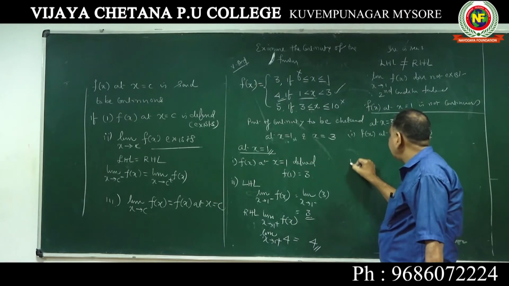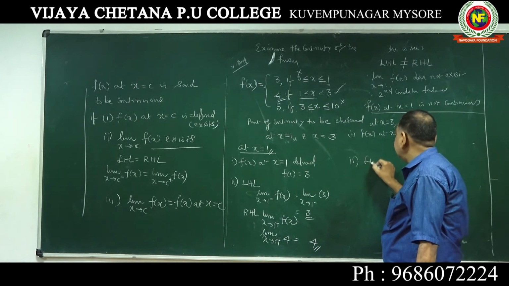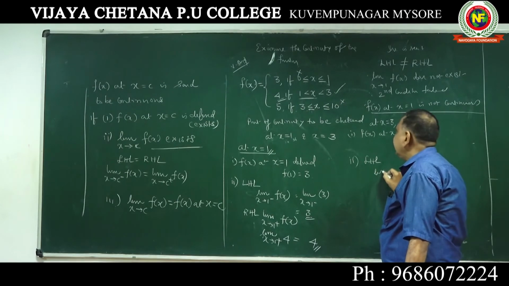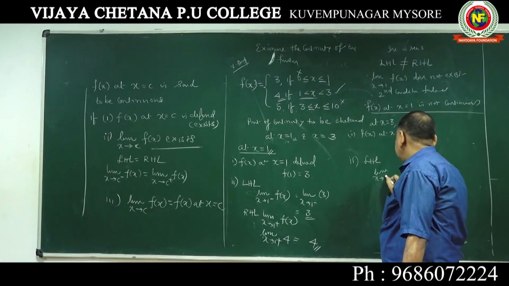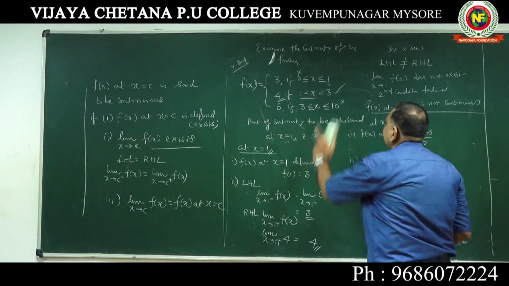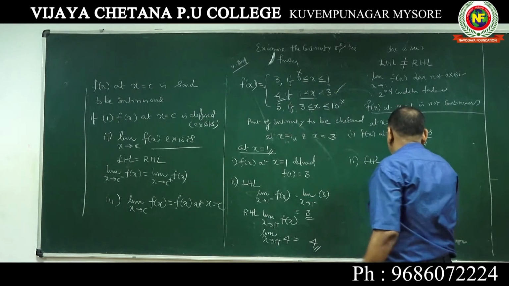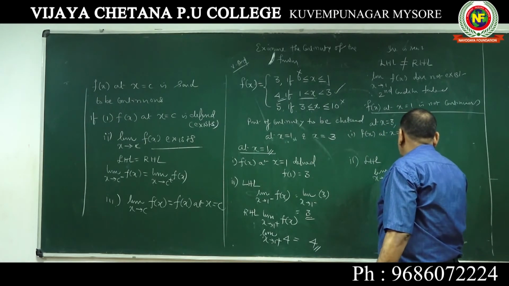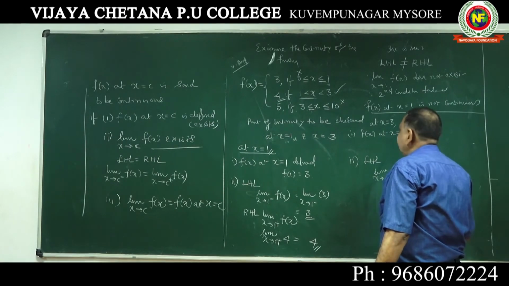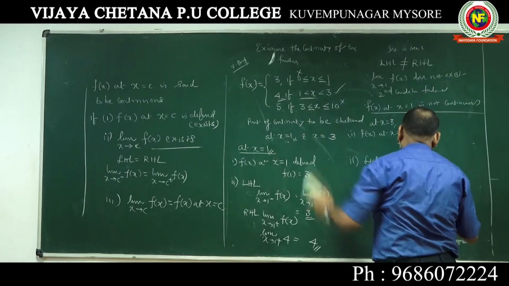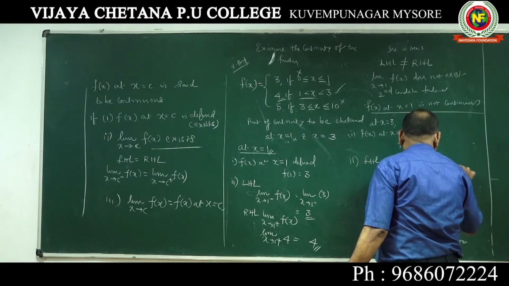Now go for the second condition. Take LHL, the left hand limit, limit x tending to 3 minus, that is, less than 3. Limit x tending to 3 minus of f of x is 4.